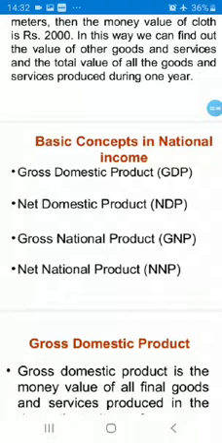How will you change gross domestic product into gross national product? If the gross domestic product is given, how do you calculate gross national product? You will calculate GDP plus net factor income from abroad, and it will become gross national product. We have already discussed that national product means the entire world, and when we say gross domestic, we are talking about within the country or domestic territory.